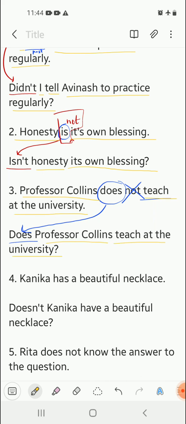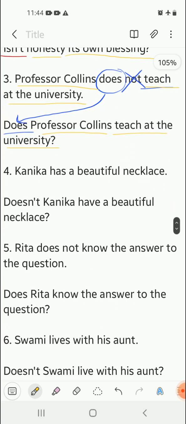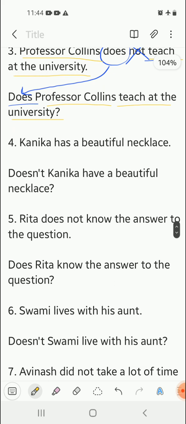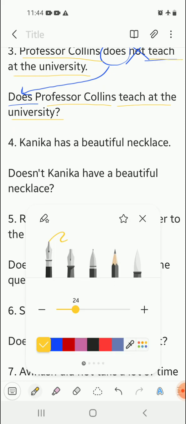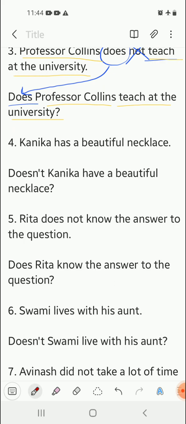Teach at the university. Next part of the sentence remains the same. Number 4. Kanika has a beautiful necklace. Over here, there is a word has. But over here, this has is not a be form of verb. It's not an auxiliary word. It is actually a main verb.